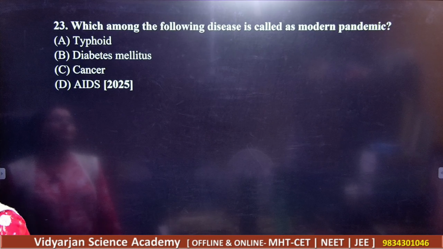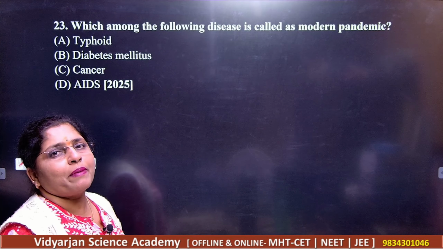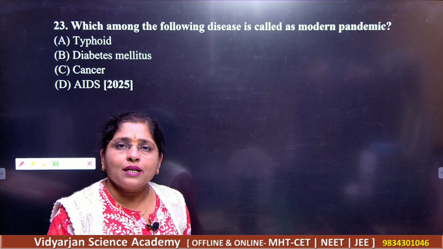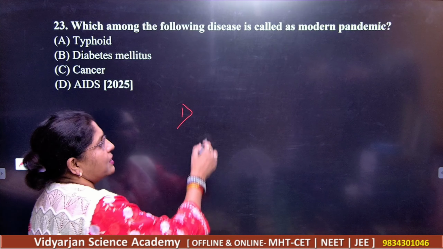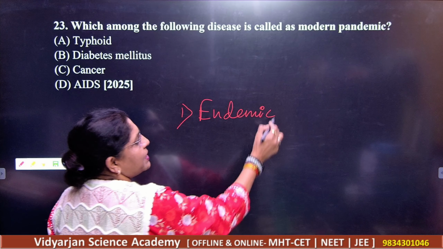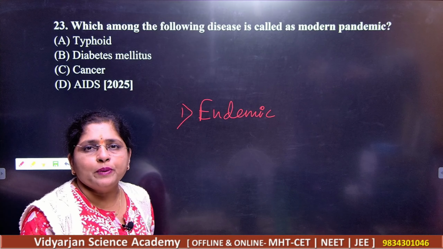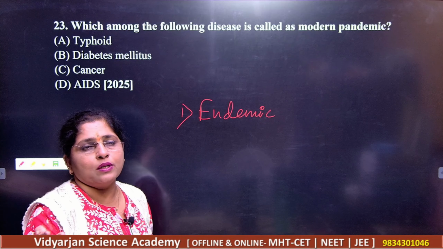Next, question number 23. Which one of the following diseases is called as modern pandemic? You know that how many types of diseases we have? You can classify the diseases here. Number one, according to the spread of the disease, that is endemic diseases. Endemic means what? The spread of the disease is related only to one group. Ideal example you can give, and that is nothing but common cold, right?